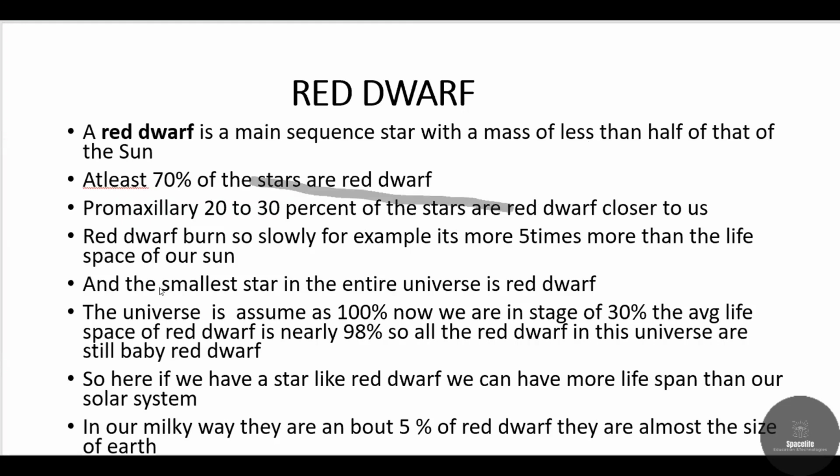Here we can see that red dwarfs burn more slowly than our sun. For example, our sun burns continuously, but red dwarfs burn 5 times slower. And most of the planets in our galaxy are around the red dwarfs that we have found, and all the red dwarfs are babies.